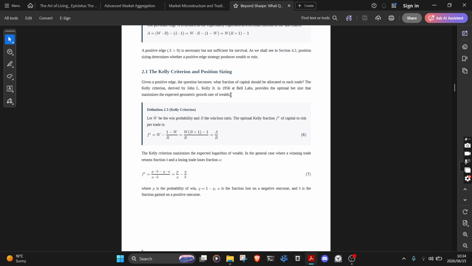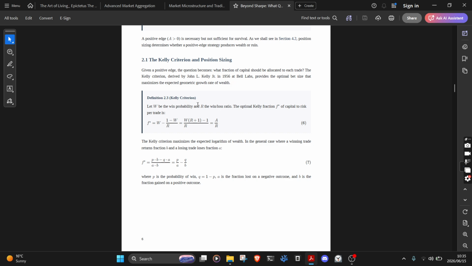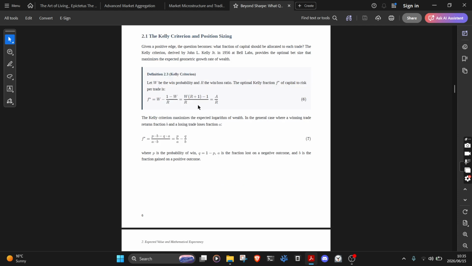He developed it at Bell Labs, and it gives the optimal bet size that maximizes the expected geometric growth rate of wealth. Essentially, the Kelly criterion optimizes the bet size for the most generative wealth growth rate. Definition 2.3, Kelly criterion. Let W be the win probability and R the win-loss ratio. The optimal Kelly fraction F star of capital to risk per trade is F star equals W minus (1 − W) over R, which equals (WR + W − 1) over R, which equals A over R.